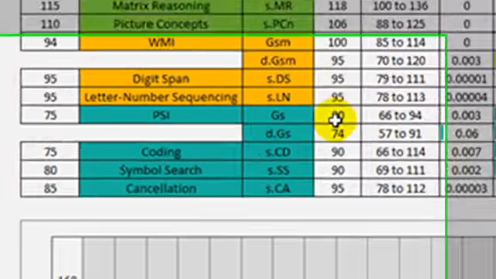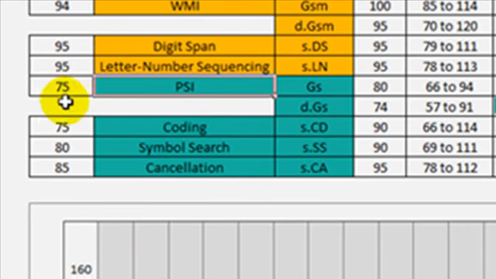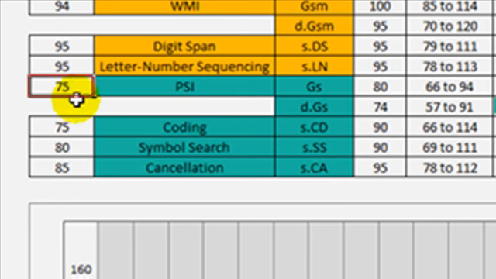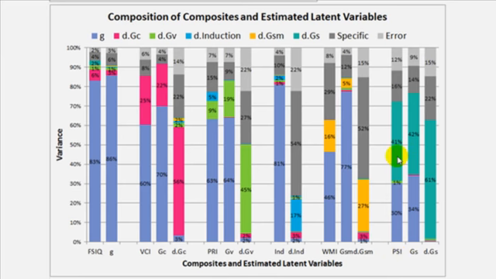In contrast, look at GS. PSI, our observed index of processing speed, is 75. Using all of the data, we're estimating that it's 80. So given the choice between these two things, we'll go with the one that has more validity. Well, which one has more validity? Let's look. PSI, 41% of its variance is determined by something other than G, and 30% of it is G variance. Our estimated GS score has more G and more DGS. Therefore, in aggregate, it's just a better estimate of GS than PSI.